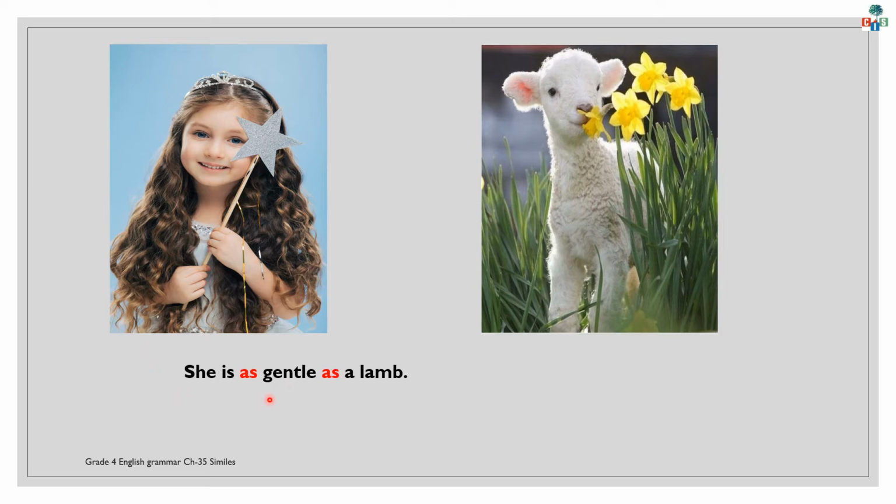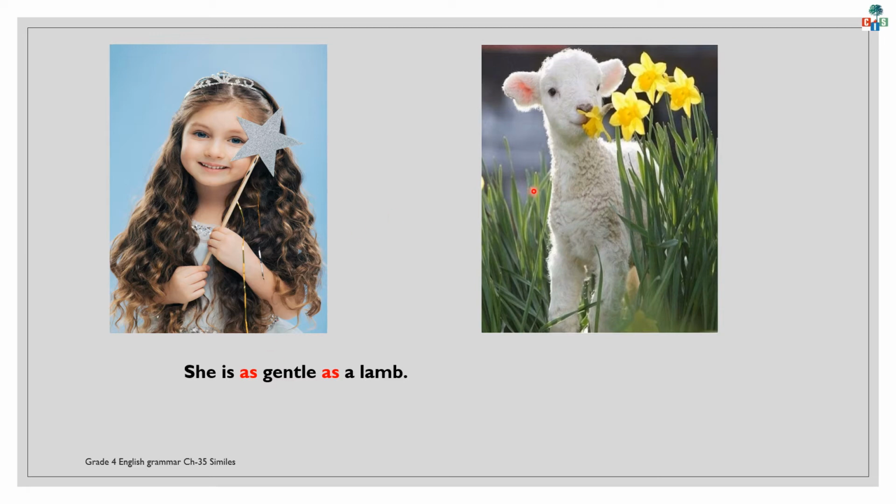She is as gentle as a lamb. Now, children, I am comparing this girl to a lamb. What is the common thing between them? Yes, the quality of gentleness. What do you mean by gentle, children? Who is very soft, who is very kind and calm.